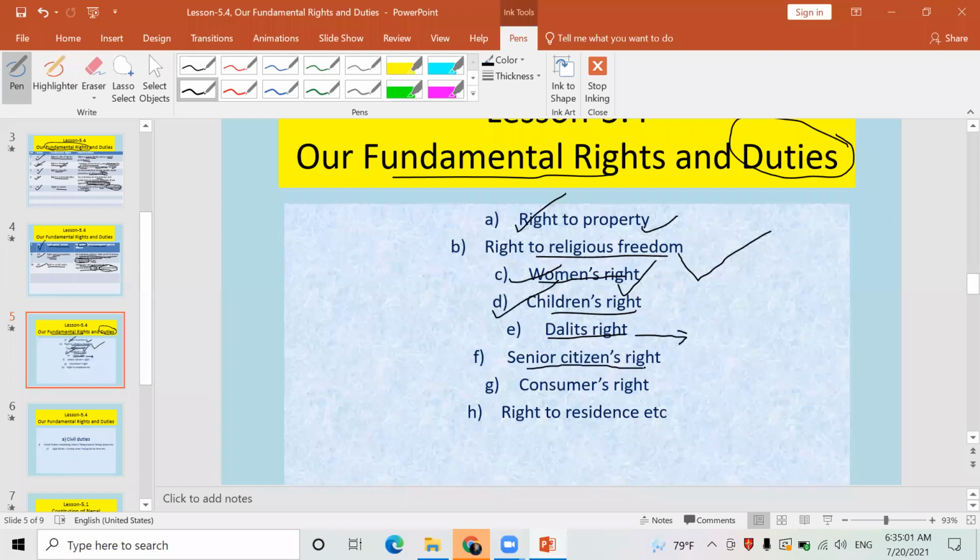Senior citizen right. Look here, we have now 9 minutes only. Senior citizen right. It means ज्येष्ठ नागरिकको अधिकार. Last time I think I didn't teach you. I talked to you about the rights of the senior citizen for the students of class 10. Next year, I shall teach you about the senior citizens' right. Look here. It means jyeshtha nagariko adhikar.